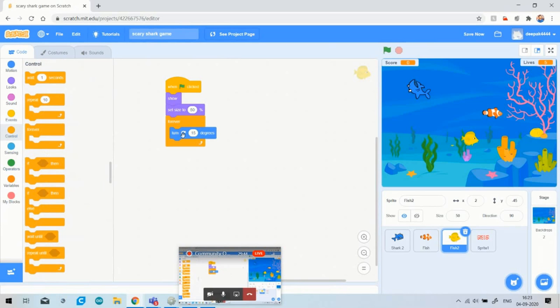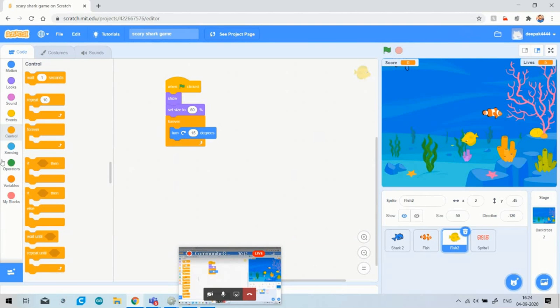But as soon as you write turn 15 degrees, it will continuously turn 15 degrees and go around 360 degrees. But our fish is not moving like this. Our fish is always moving in an up and down motion. So what we have to do is range the angle in some random values, like minus 15 to plus 15, or minus 20 to plus 20.